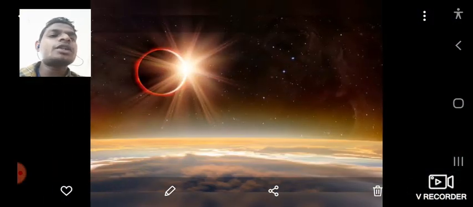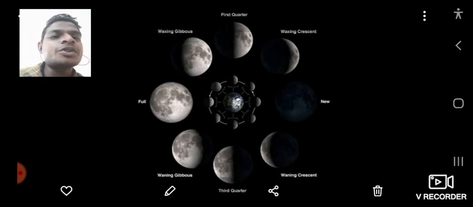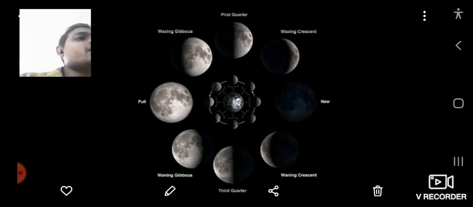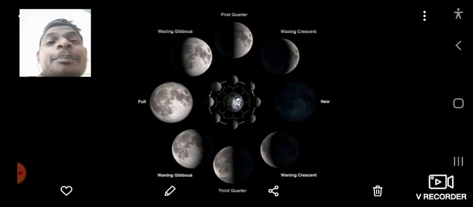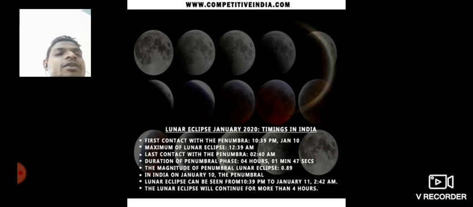I am going to show another picture so you can see different shapes. This is known as the phases of the moon. The lunar calendar is based on the phases of the moon. Different times, different shapes appear on your screen. Lunar eclipse, it is already done in India.